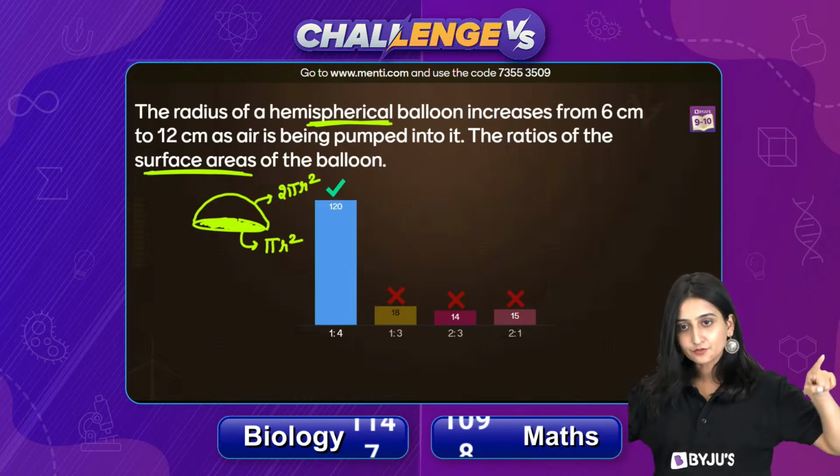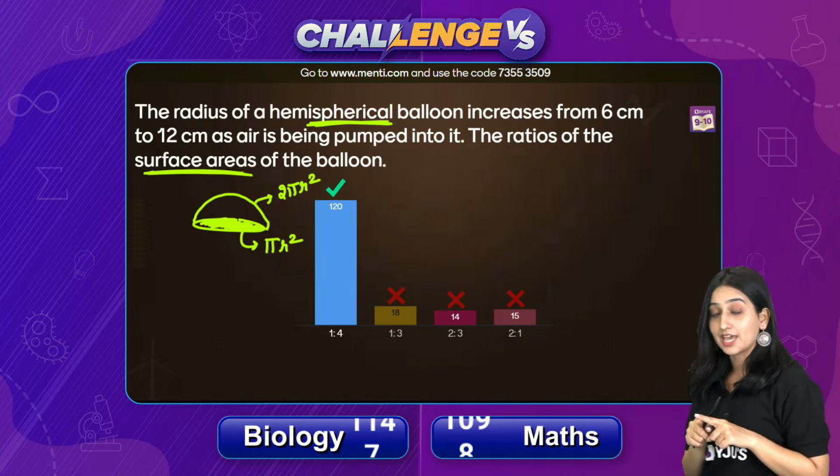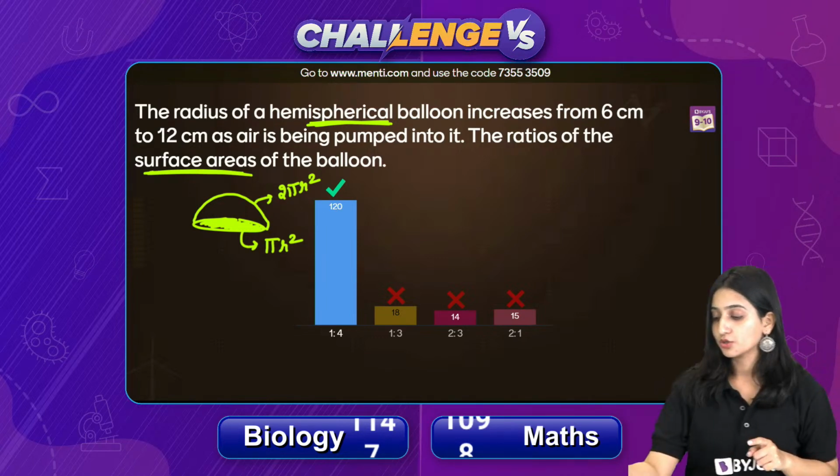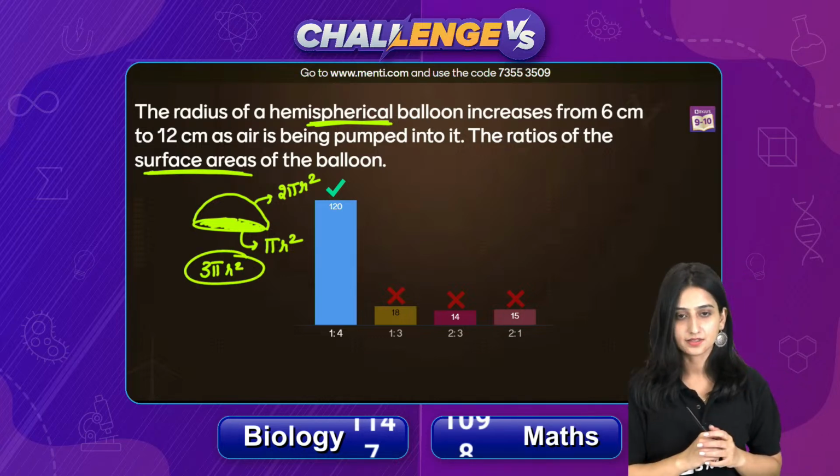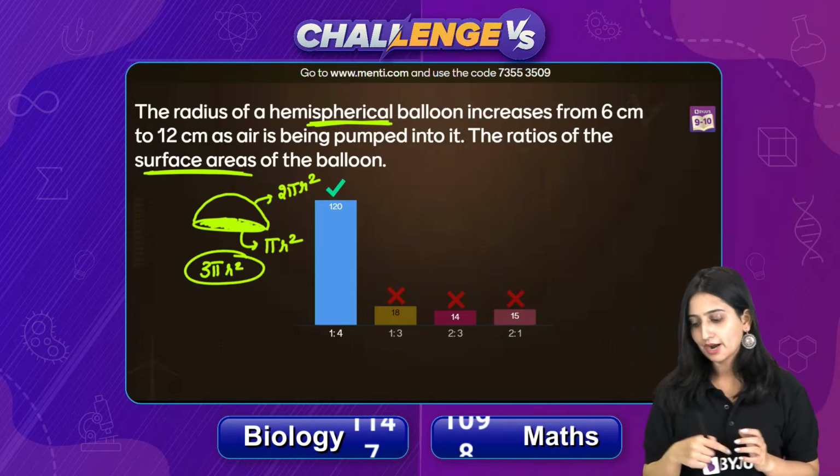So total surface area of this hemisphere, it will come out to be 3 pi r square, isn't it? दोनों को ऐड कर देते हैं.